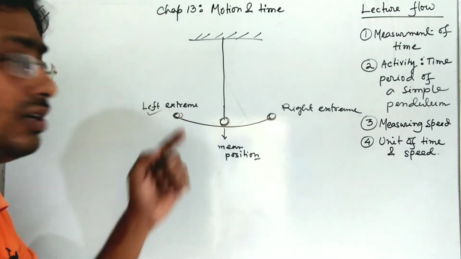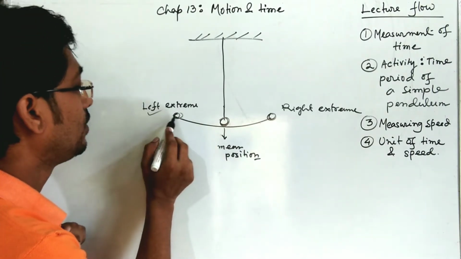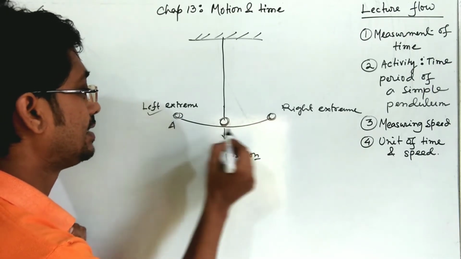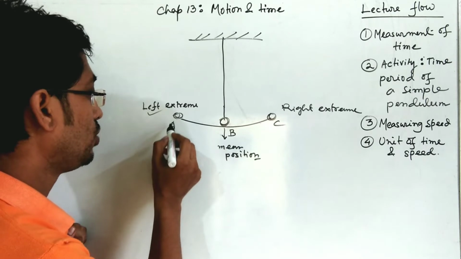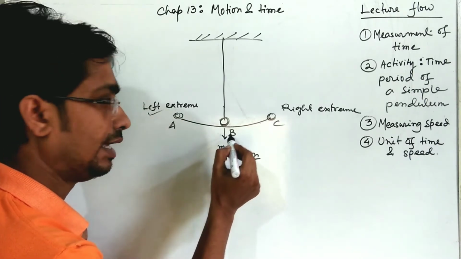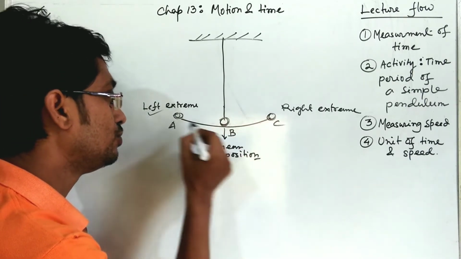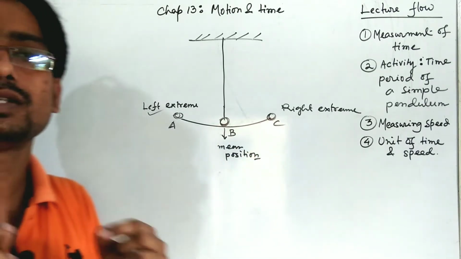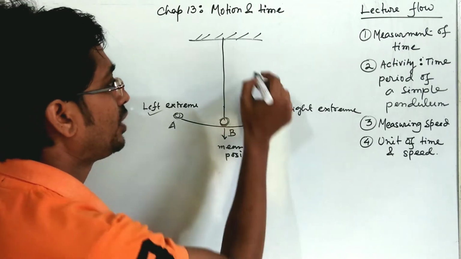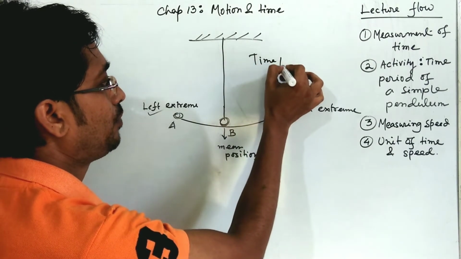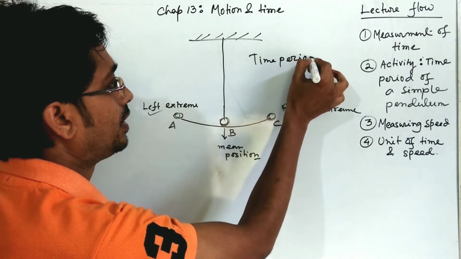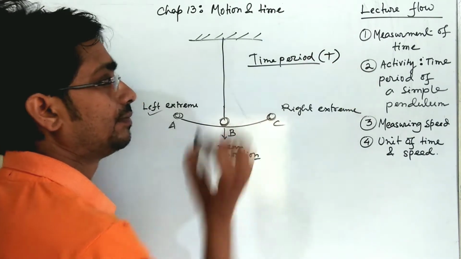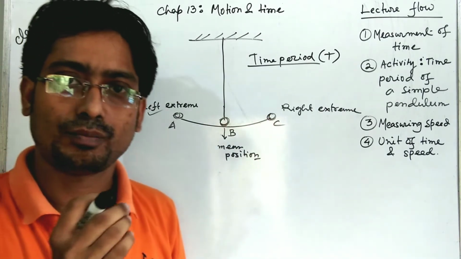It will take some time. Suppose we send the bob from this position; suppose this position is A, this is B, and this is C. It will go to C via B, and again come back from C to A via B. So what is time period? It is an important term about the simple pendulum, denoted by capital T. It is the time taken to complete one oscillation.